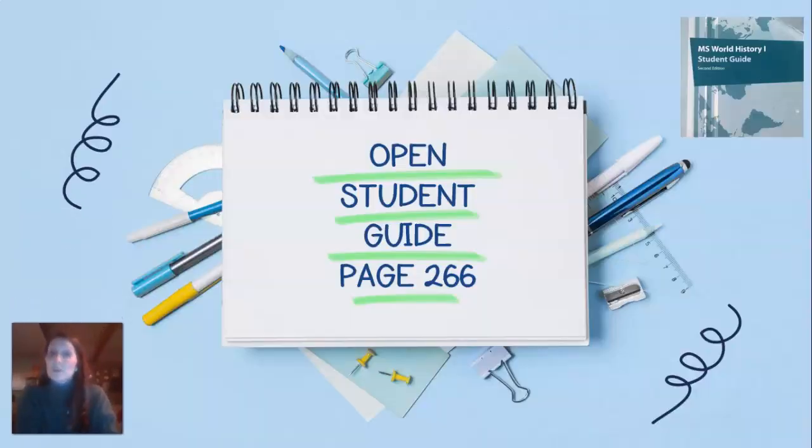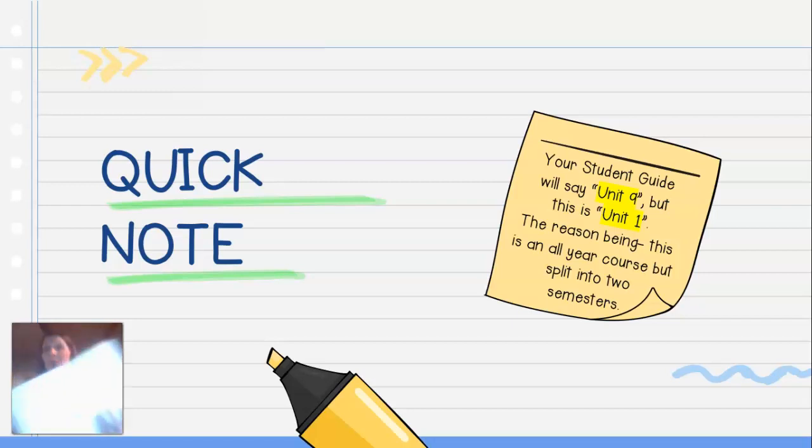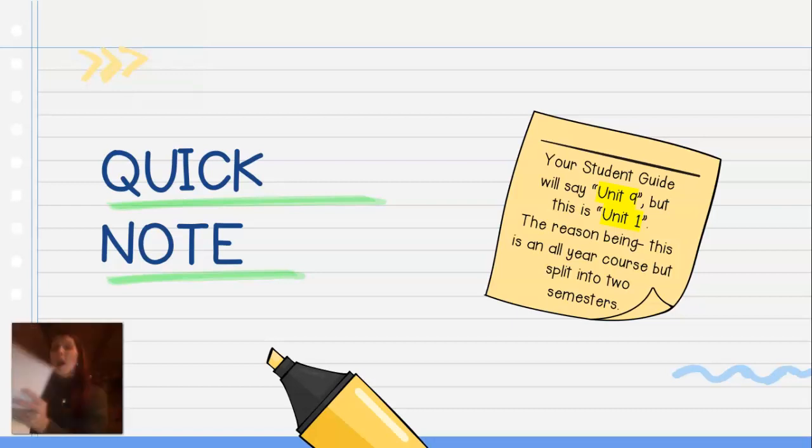You're going to go ahead and open your student guide to page 266, please. That's your student guide right up here. One quick note: as I said, we're on a new semester, but your student guide will say Unit 9, but this is actually Unit 1. If you take a look at your student guide, I'll try to hold mine up to the camera here. I don't know if you can see it, but it says Student Guide, Unit 9, Classical Greece. This is actually Unit 1.